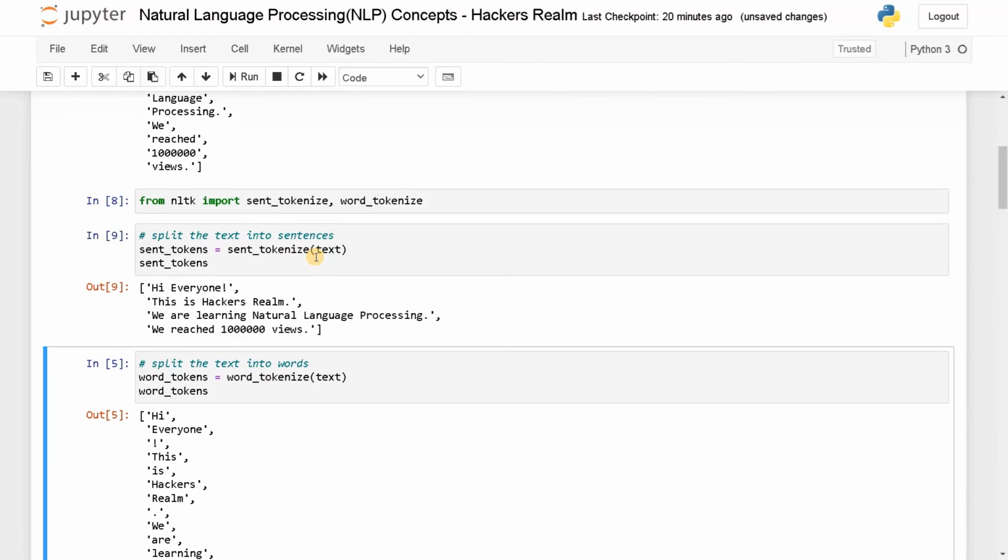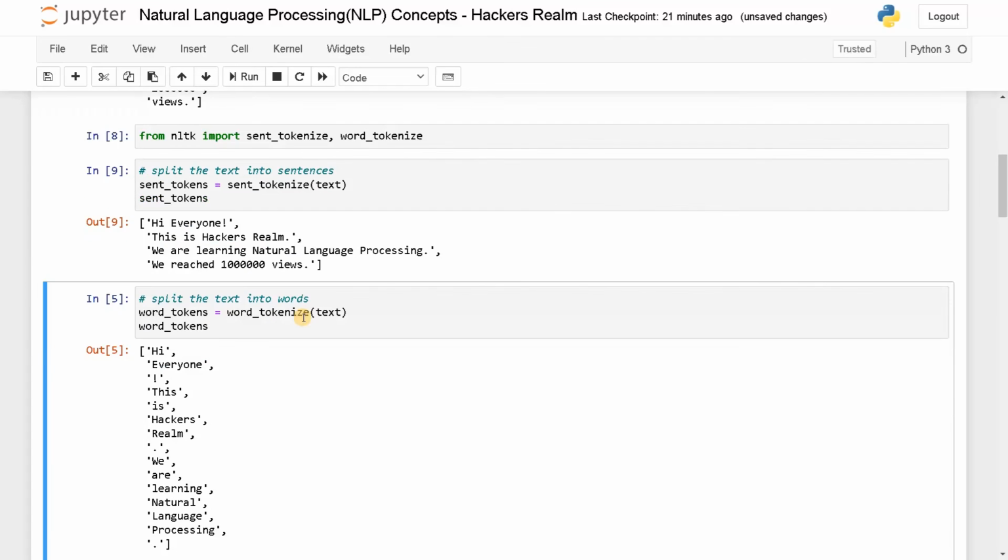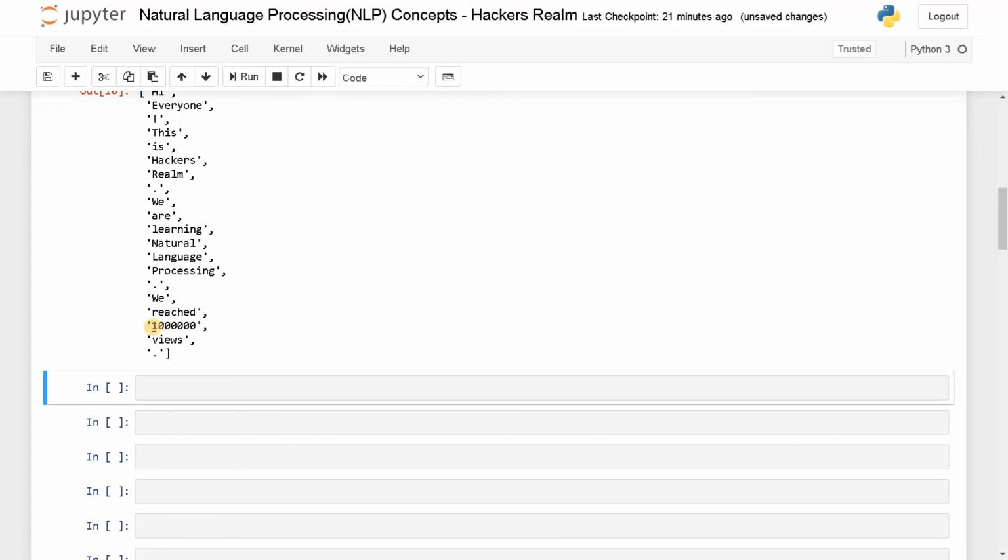Let's also consider the sent tokenize. Okay, it is working fine. Let's see the word tokens. It's also separating the digits from the actual words. This will be very helpful if you are doing some processing with the text. So this is the advantage of using tokenization, and we'll be doing this in every project.